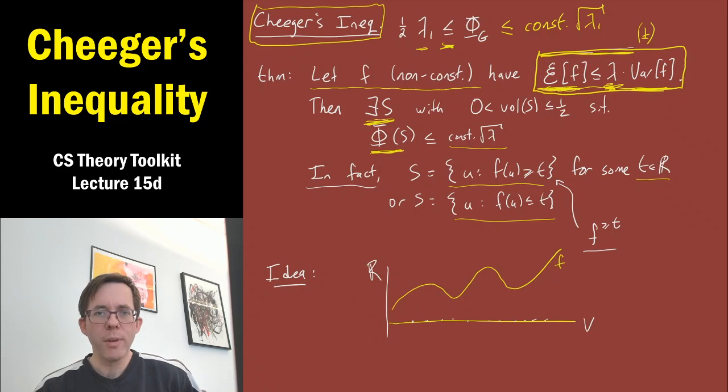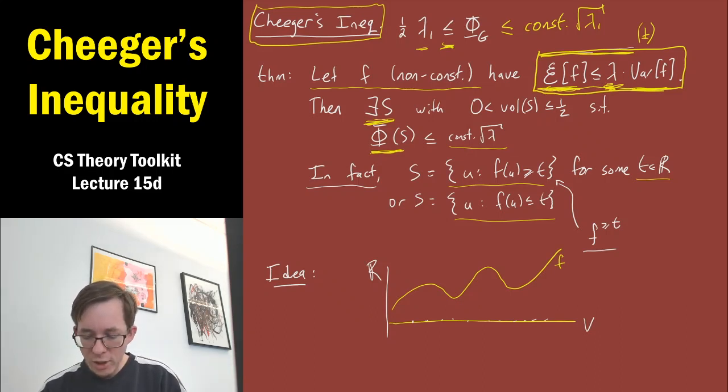Remember, this quadratic form of f is like the average squared difference between f values along a random edge. Particularly if you think of G as being the path graph, it's the average squared difference between f values at two neighboring vertices.